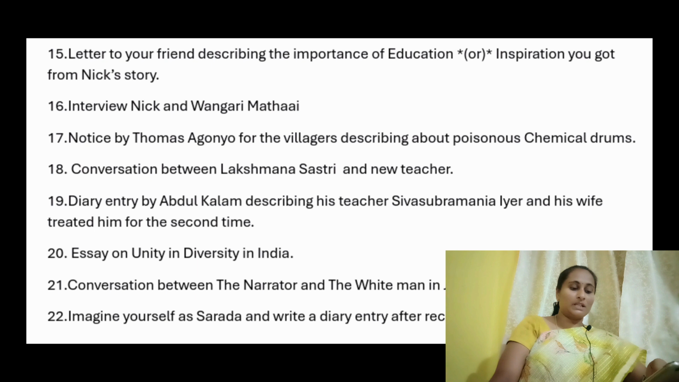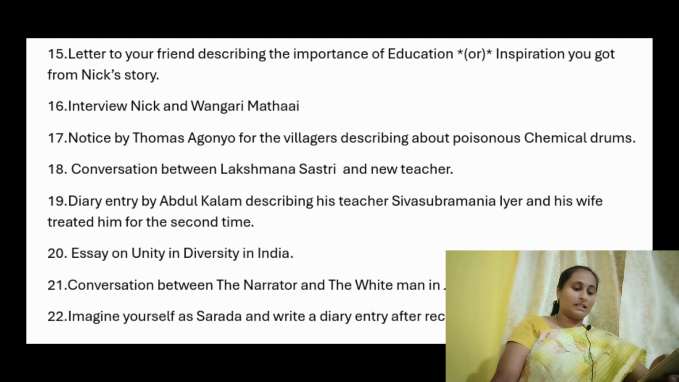So next question, conversation between the narrator and the white man in Jamaican Fragment. The narrator himself opens up about the children's game, what they are playing. He will describe it to the white man. What would be the conversation between the narrator and the white man at the time when they talked? From the lesson Jamaican Fragment, 8th unit A reading, right?